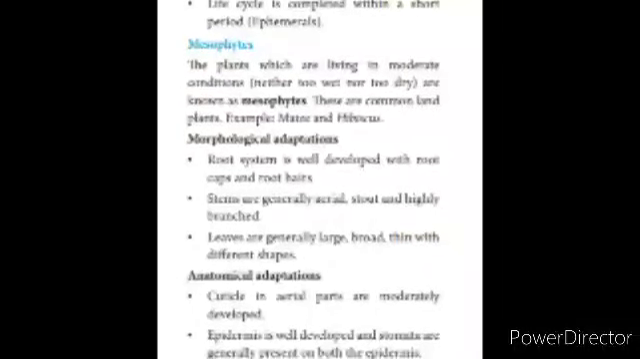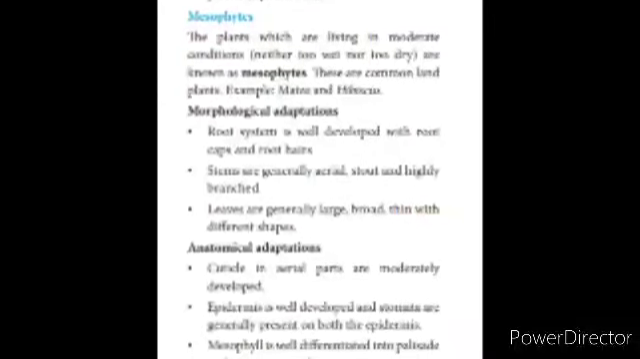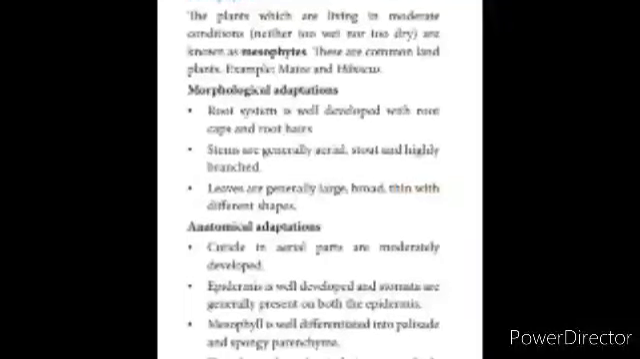Root system is well developed with root caps and root hairs. Stems are generally aerial, stout and highly branched. Leaves are generally large, broad, thin with different shapes. Now we see the anatomical adaptations of mesophytes. Cuticle in aerial parts is moderately developed.